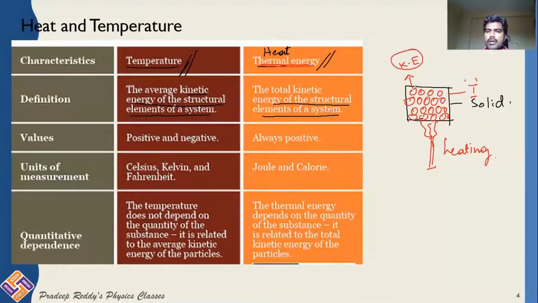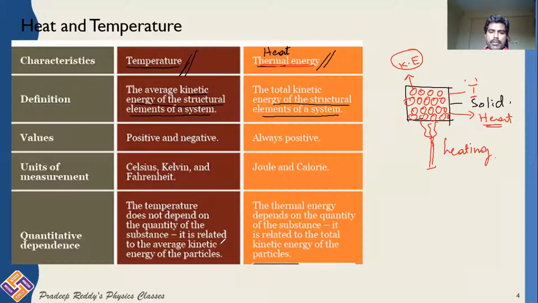Total kinetic energy of all these atoms corresponds to the heat energy of this solid, that is heat. Similarly, the average kinetic energy of the structural elements of the system gives temperature. Total kinetic energy gives heat energy. Average kinetic energy gives you the temperature of that particular substance.